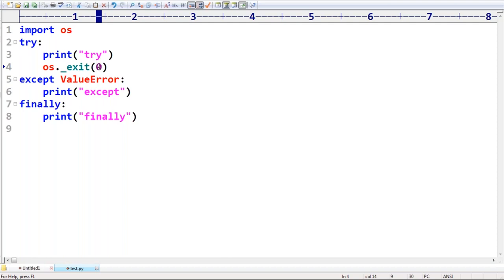0 means status code, sir. This status code, you can take any value, no problem at all. So 0 means status code. It indicates normal termination. Remember that, okay?